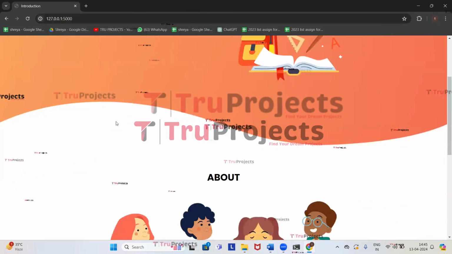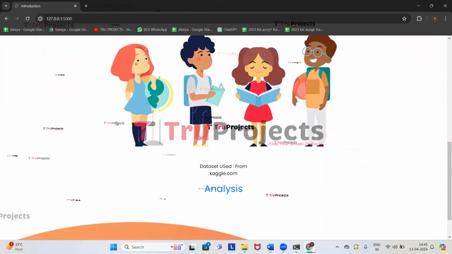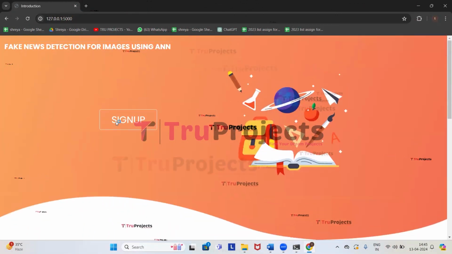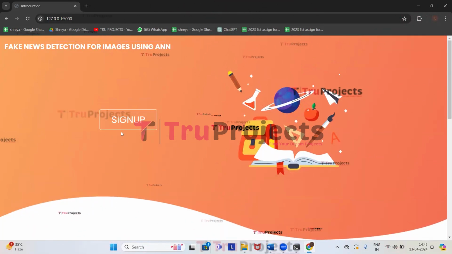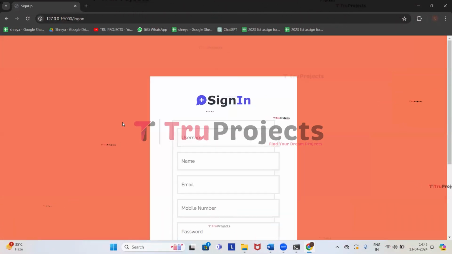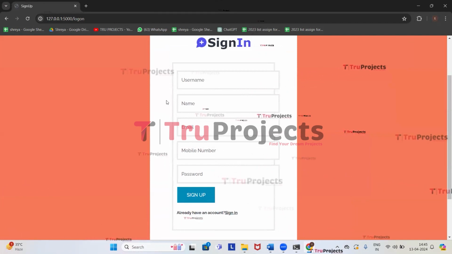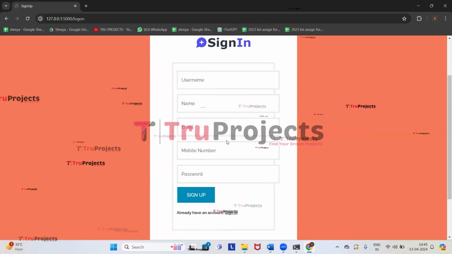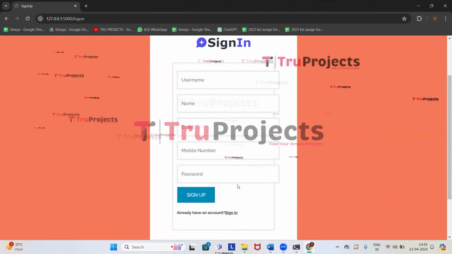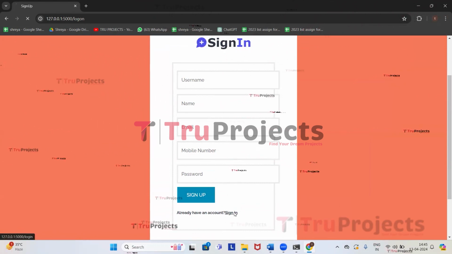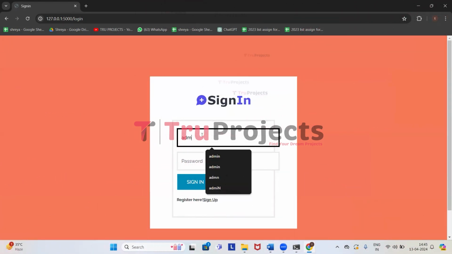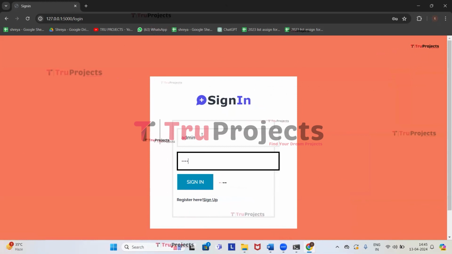So this is the web page of the project, which is displayed to the user. And this web page is built using the Flask framework. So first we need to sign up, click on sign up, and enter all the registration details if you are signing up newly. I have already signed up and have an account in it, so I will directly sign in. Click on sign in. And here we need to provide the username and the password. So I'm giving my username and the password to sign in. So now click on sign in.